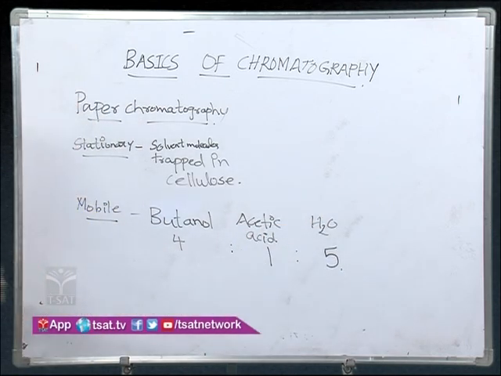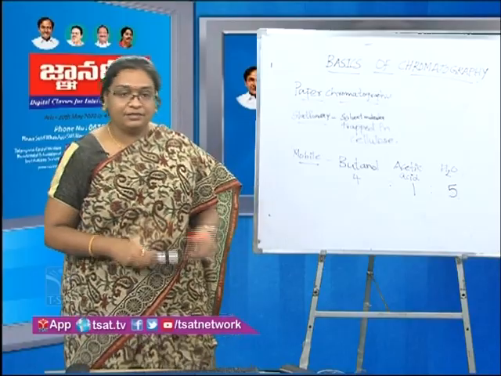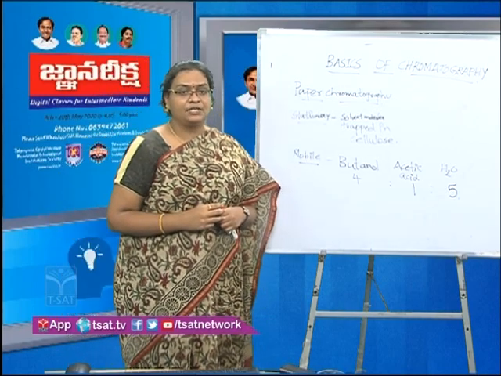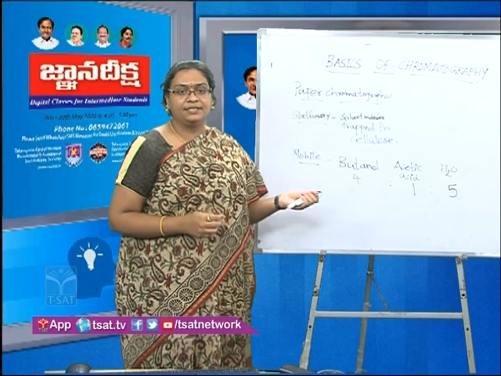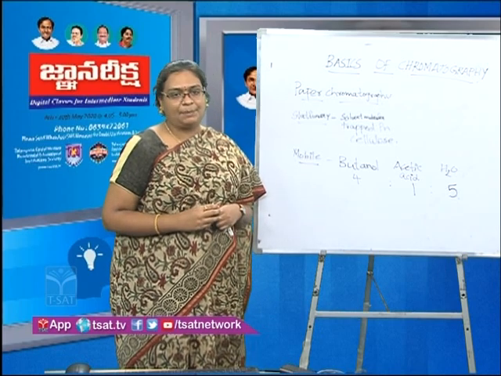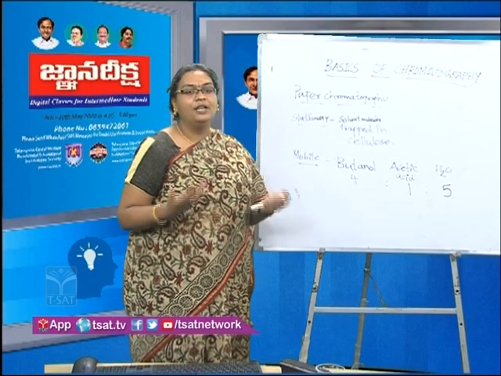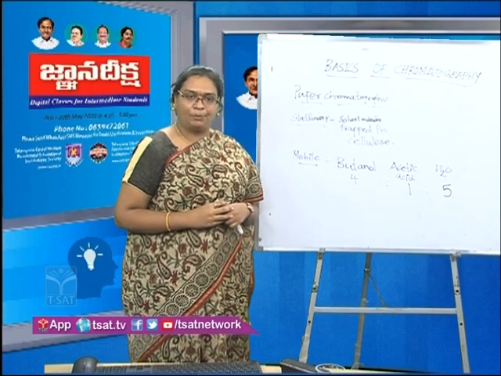This is just an example, not the universal solvent, but in most cases this is the one used for the separation of various compounds.